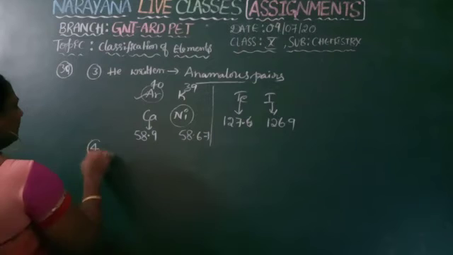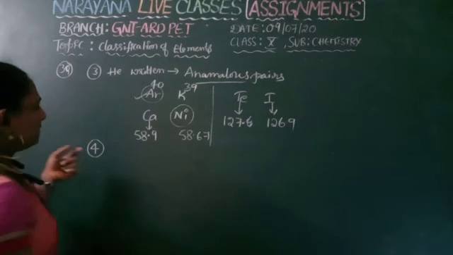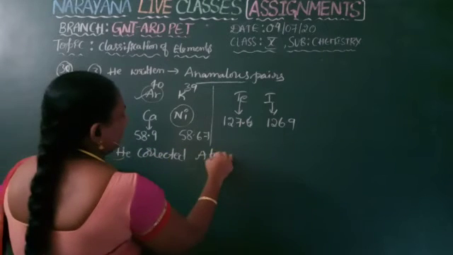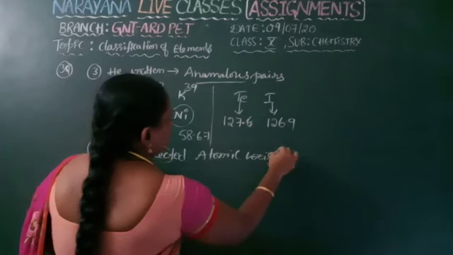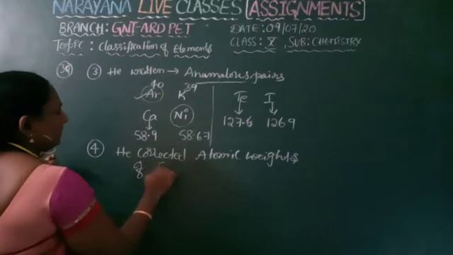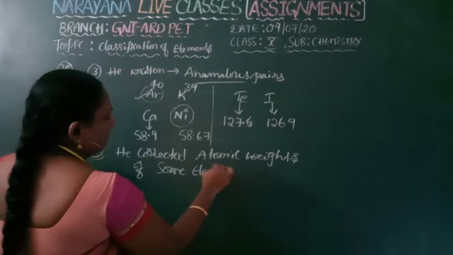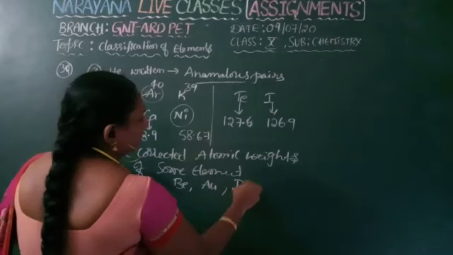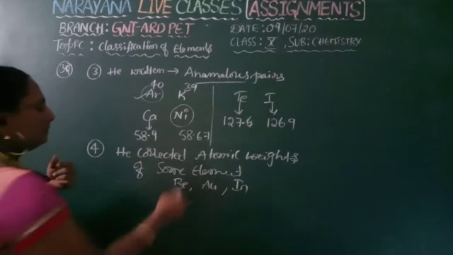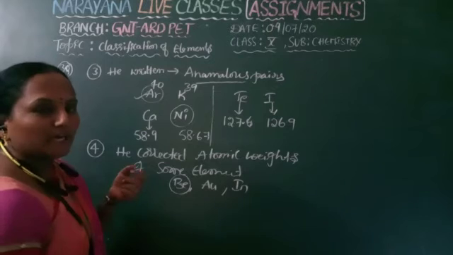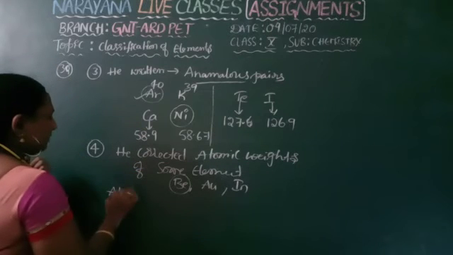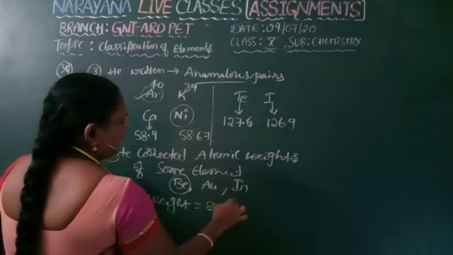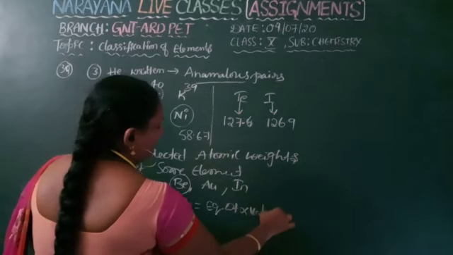The next and last feature is, he corrected the atomic weights of some elements like beryllium, gold and indium. He corrected the atomic weights of these elements by using the formula: atomic weight is equal to equivalent weight into valency.